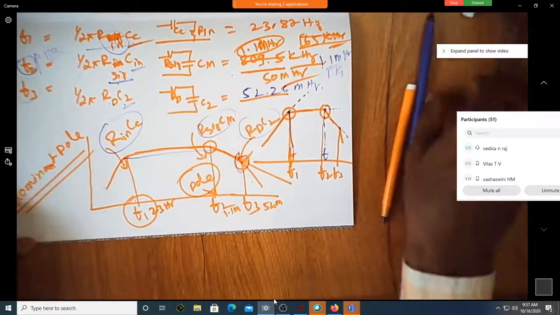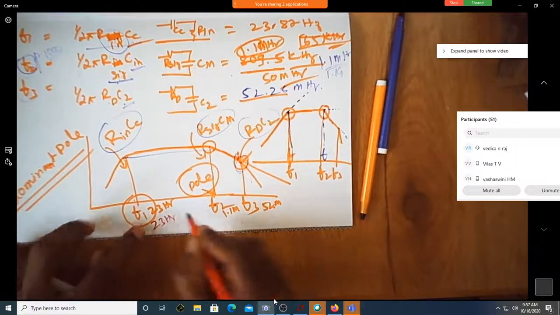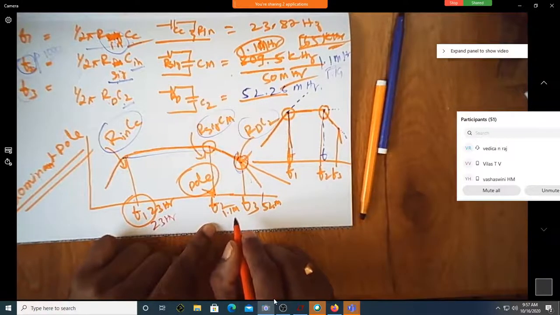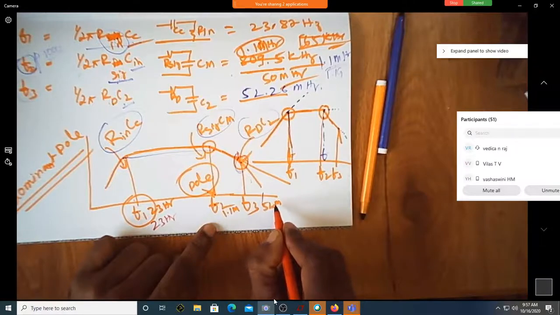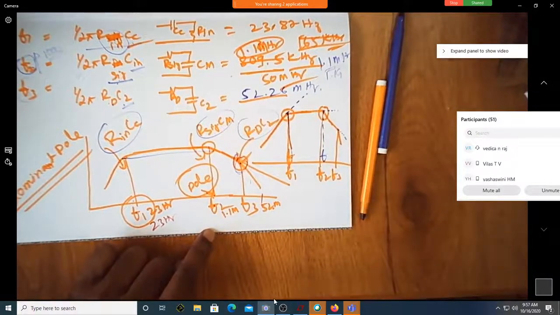Correct? Now, will it change, will it be 23 hertz again? Does this move to 1.1 gigahertz? Correct? Yes, sir. Then, does this 1.11 gigahertz come after 52 or before 52?